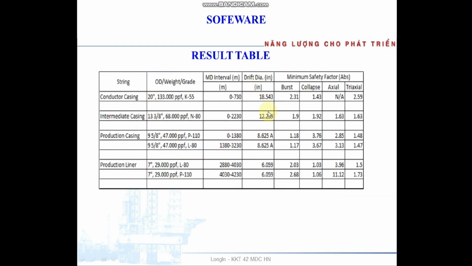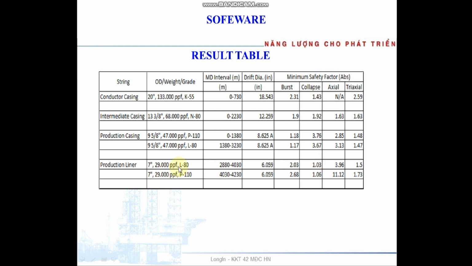Here is the result table from the software. We have conductor casing, intermediate casing, production liner, production casing. We have the casing OD, weight and grade. The minimum safety factor values here are more than 1, okay.